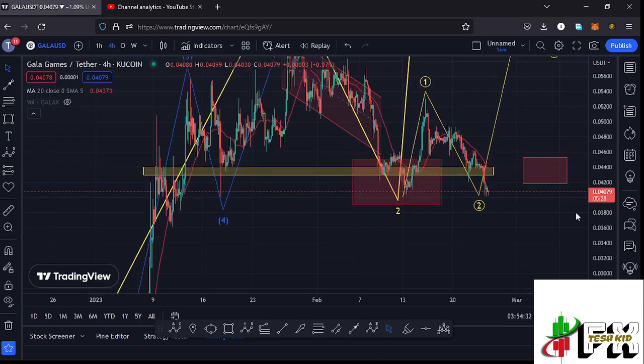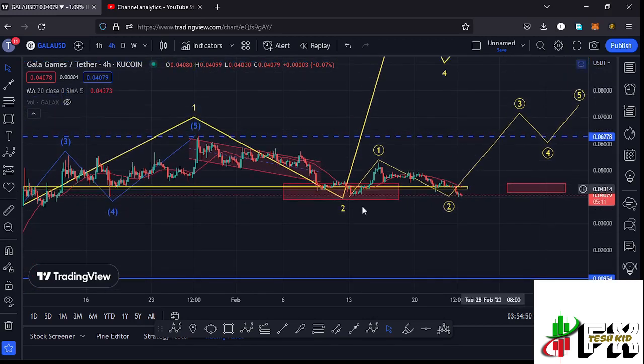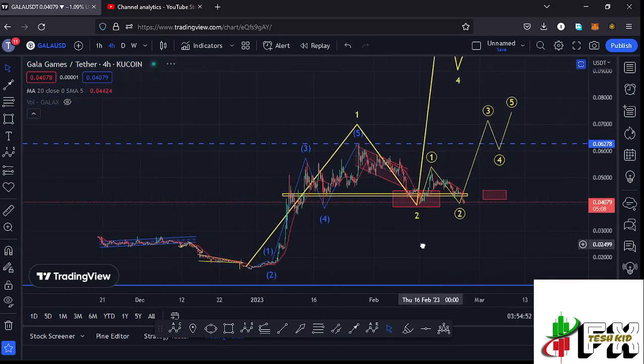Here are the latest developments on the Gala Games chart. At the time of this recording, we have lost our key area of support at around the $0.04353 mark. We have also lost the 20-day MA here on the 4-hour chart, which is now acting as resistance. We have also continued to obey the Elliott structures.